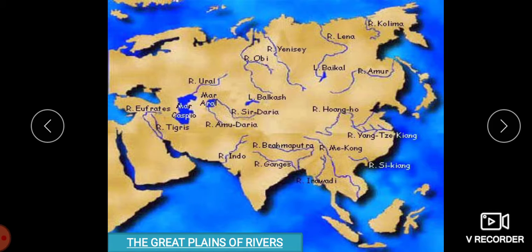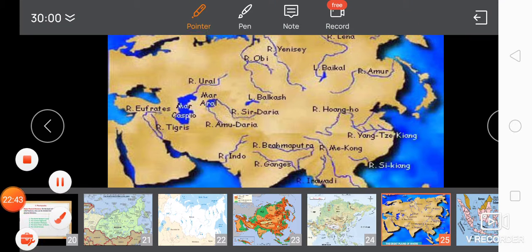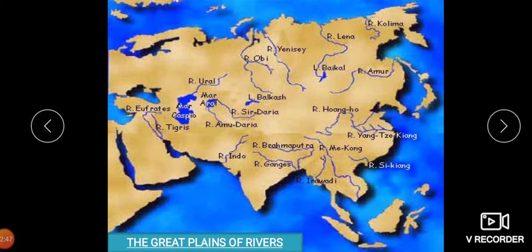So this region consists of plains of the rivers of Asia, which either flow into the Indian Ocean or the Pacific Ocean. All these rivers have their sources located in the central highlands. They form the fertile plains by depositing silt.